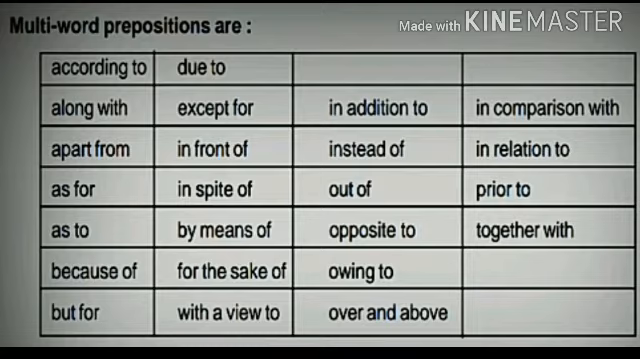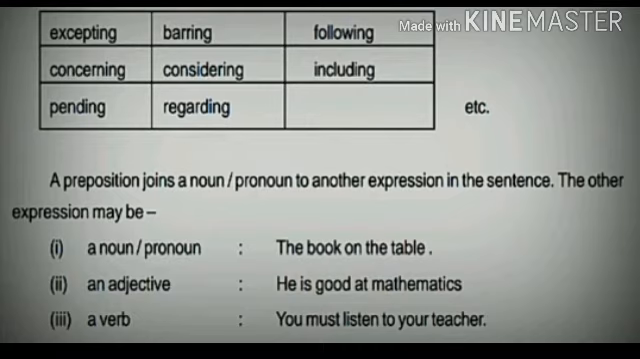These are multi-word prepositions. Like if you are using according, you have to keep to with it. With due, to is coming. With along, with is coming. Like along with. Except for, these two words are coming together. Like instead of, in spite of. So these are the words which are coming in multi. So these are known as multi-word prepositions. Now the prepositions with ing. Like accepting, bearing, following, concerning, considering, including, pending, regarding, etc. These are all the prepositions with ing.